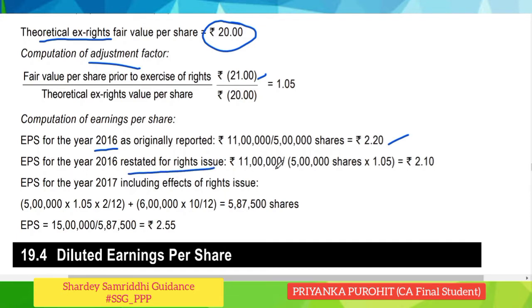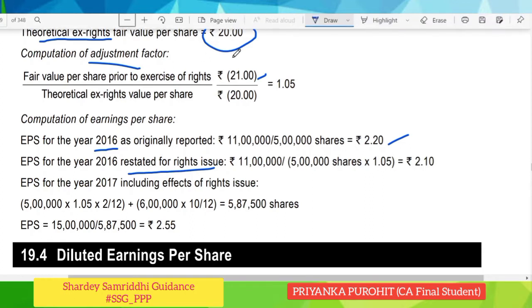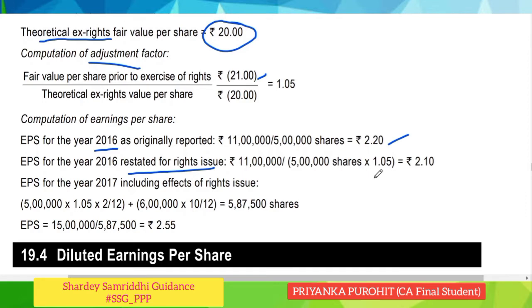11 lakhs net profit would remain the same, just the number of shares would now change, that is it will increase to 5 lakh into 1.05, this factor, which will give us 5 lakhs into 1.05, that is the number of shares would be 5,25,000, and hence the EPS will be 2.10.